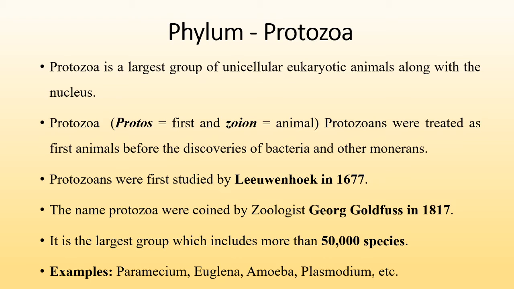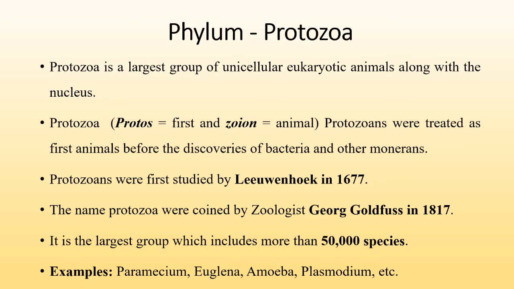Protozoans were first studied by Leeuwenhoek in 1677. Under the microscope, they observed the structure of protist animals. Later on, the term protozoa was coined by the zoologist George Goldfuss in 1817. It is the largest group of animals. It includes more than 50,000 species which exist on the earth.